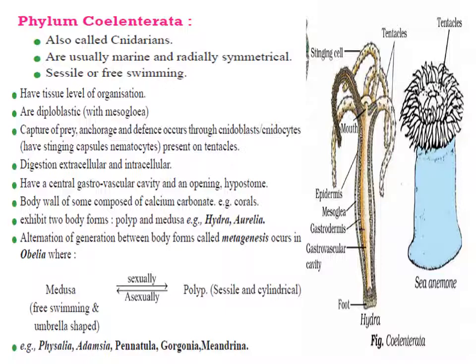In cnidarians like Obelia, Obelia exists in both polyp and medusa stages, and these stages show alternation of generation, where the polyp produces medusa by asexual reproduction. Polyps always show asexual reproduction and produce medusa, whereas medusae always show sexual reproduction and they produce polyps. Other examples, as we have mentioned, Aurelia, Physalia, Obelia, Adamsia, Hydra, are members of Coelenterata.